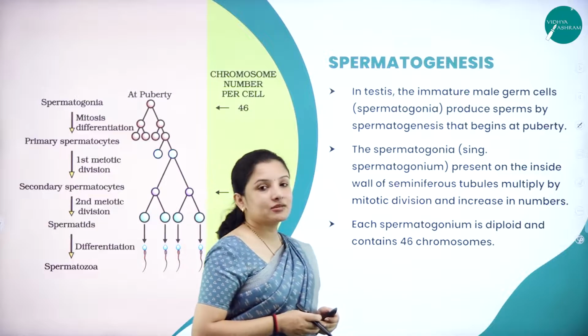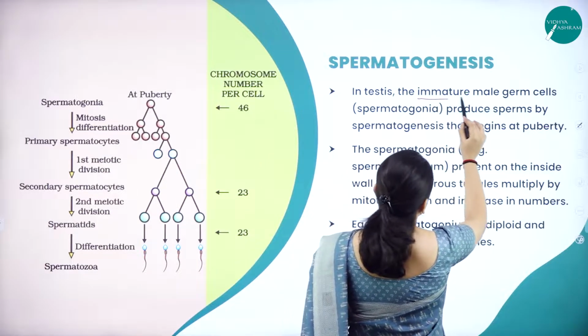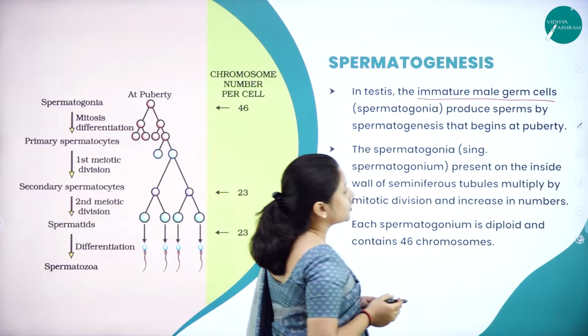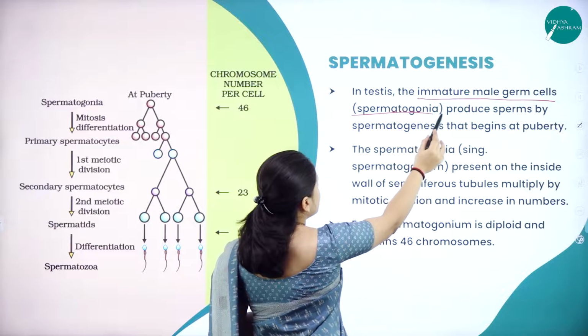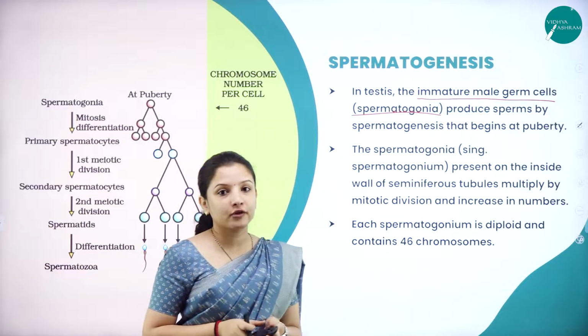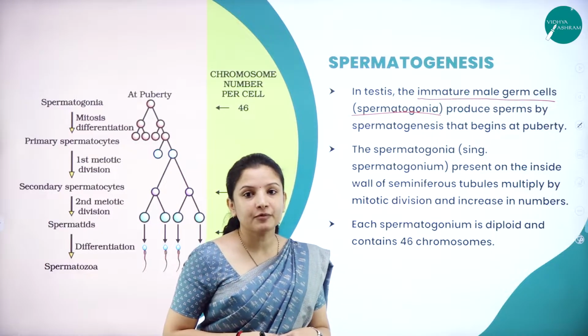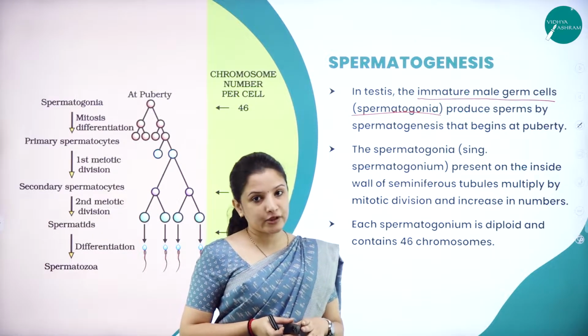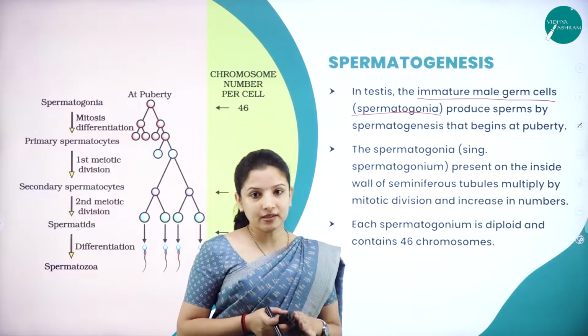In the testis, there are immature male germ cells. Now you need to recall what these germ cells are. Germ cells are also called spermatogonia. If you have forgotten, please go to the previous session of this chapter and have a look at the video. You'll understand, because there I have completely explained what spermatogonia are.